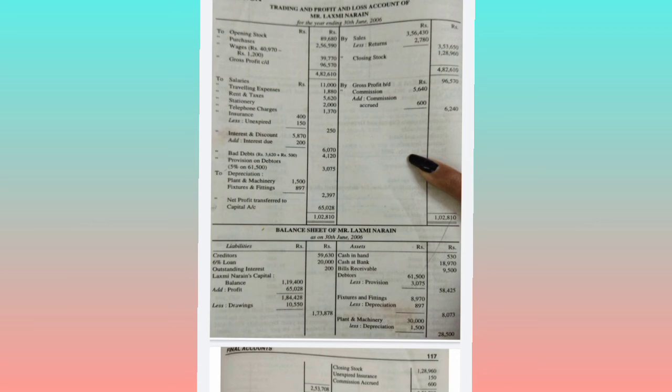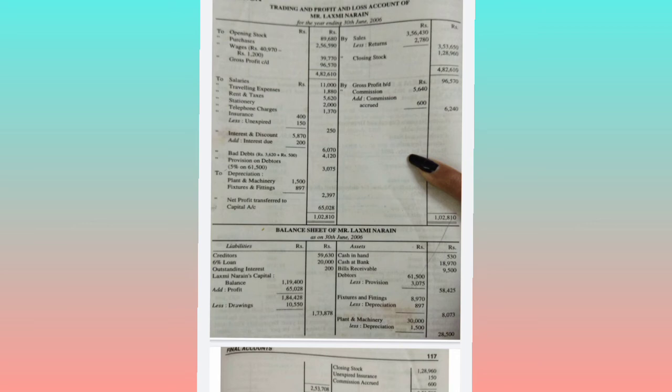So gross profit is carried forward to the P&L account. So on the credit side 96,570 is the gross profit. 96,570 plus commission receipt 6,240, total comes to 1,02,810. Okay, out of this 1,02,810 we need to deduct all the expenditure items on the debit side of the P&L account. So the net profit we will get is 65,028 rupees. So this net profit will be carried forward to the balance sheet, capital account, liability side.